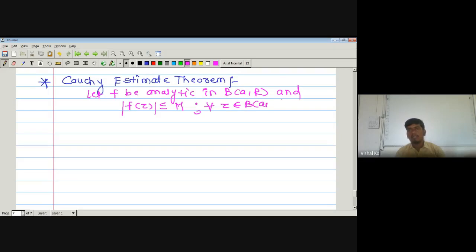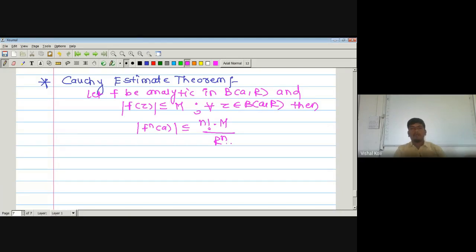Then we have to prove that modulus of f^(n)(a) is less than or equal to n factorial into capital M divided by r to the power n.